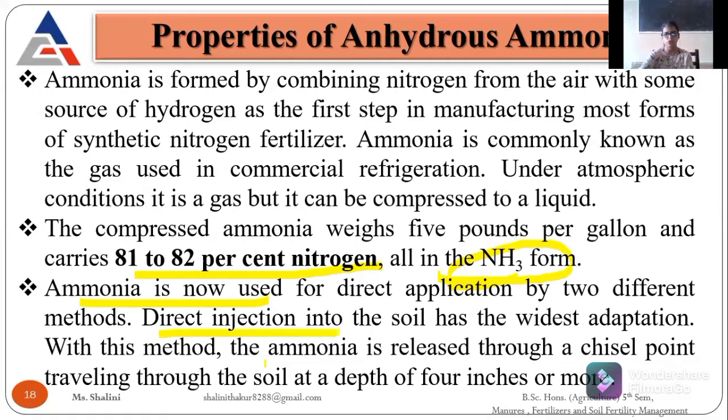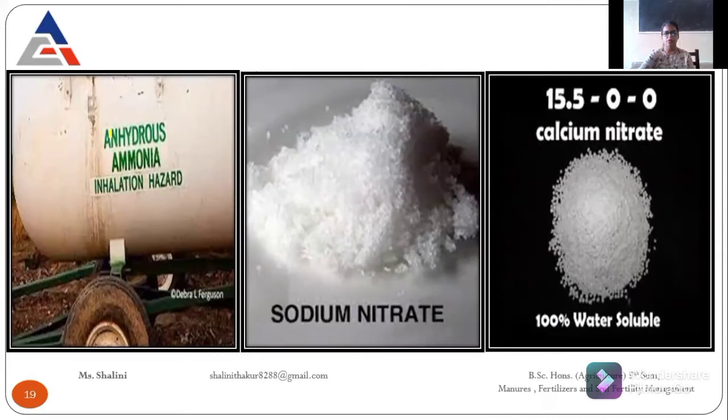One is direct injection into the soil. Mostly we are using this method because it is easy to inject it into the soil, and the loss of anhydrous ammonia or nitrogen is quite less. Otherwise we use a chisel plow, at a depth of 4 inches. Then it is put in a tank of anhydrous ammonia, and it is easily applied in the crop field. Then this is sodium nitrate and this is calcium nitrate.